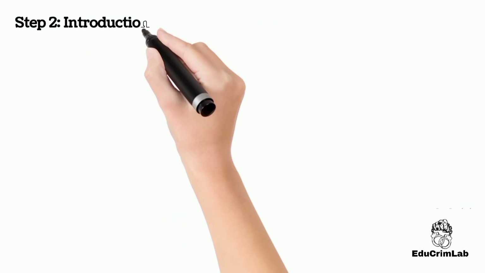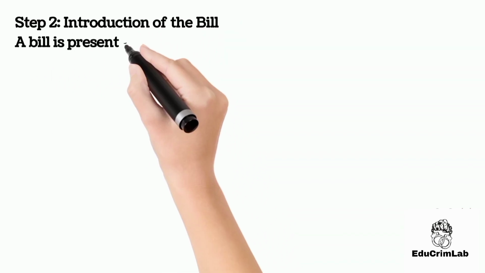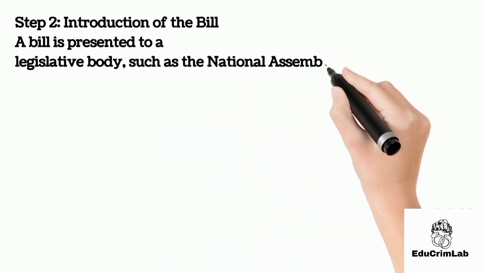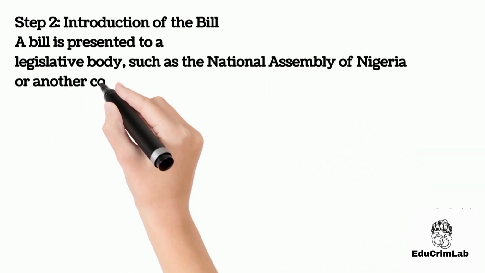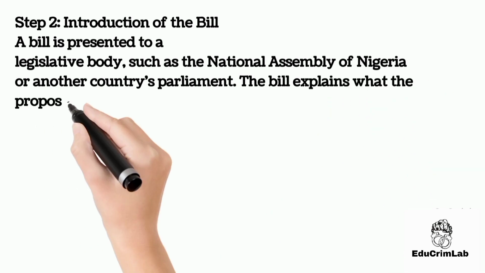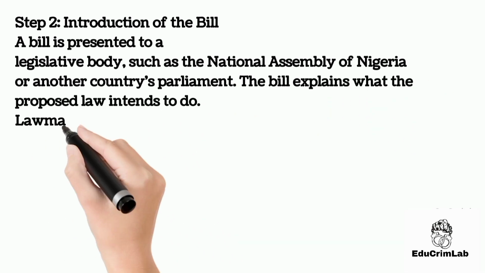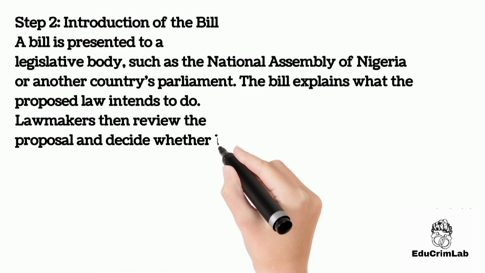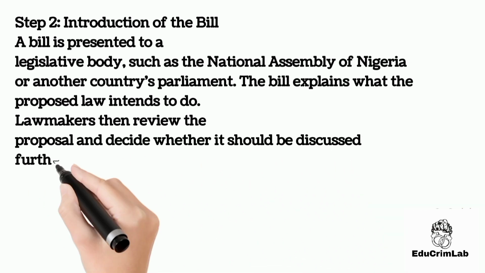Step 2. Introduction of the bill. A bill is presented to a legislative body, such as the National Assembly of Nigeria or another country's parliament. The bill explains what the proposed law intends to do. Lawmakers then review the proposal and decide whether it should be discussed further.